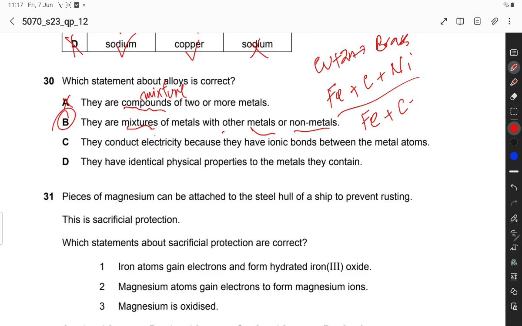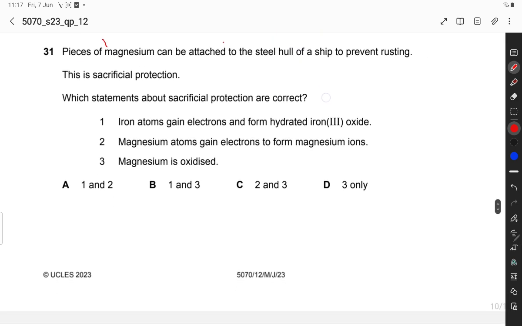They conduct electricity because they have ionic bonds. No, they don't have ionic bonds between the metals. They have identical physical properties to the metals they contain. No, they have different physical properties from the metals they contain. So this is also incorrect. B option is the correct option.